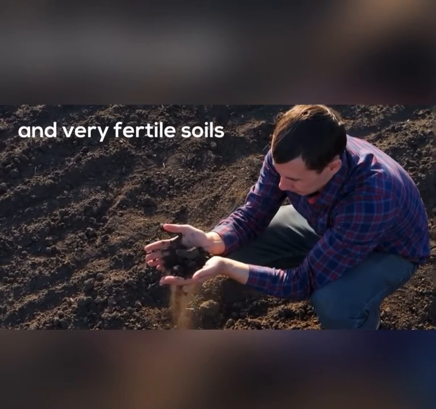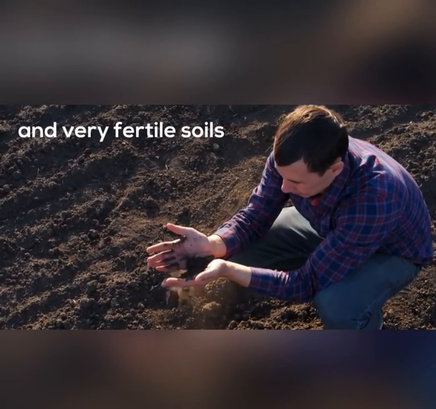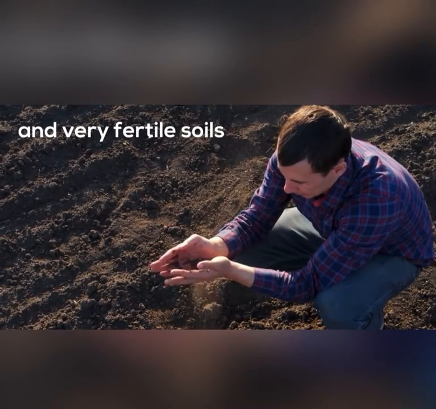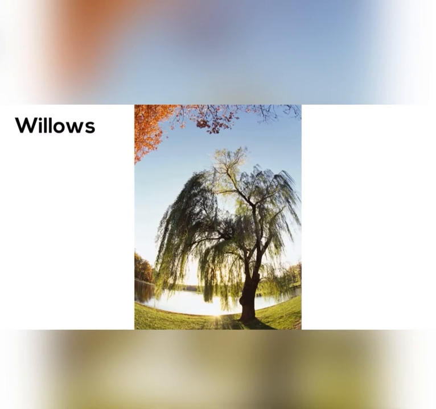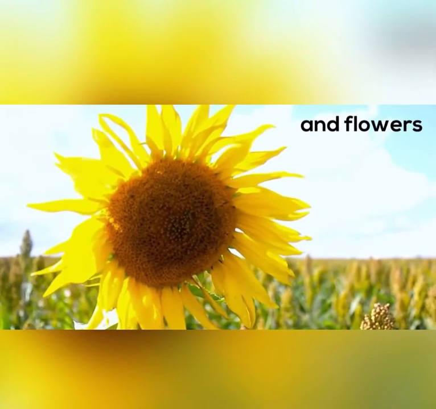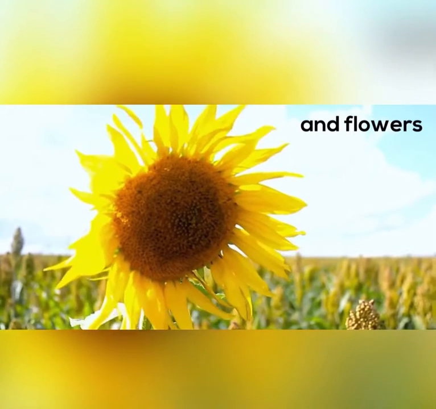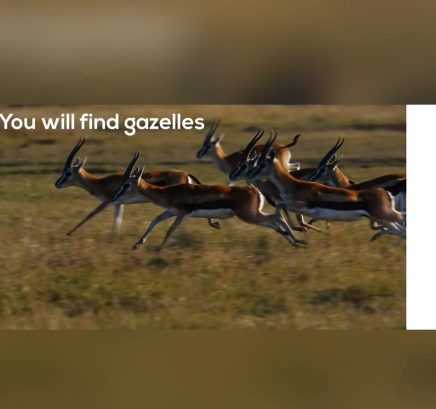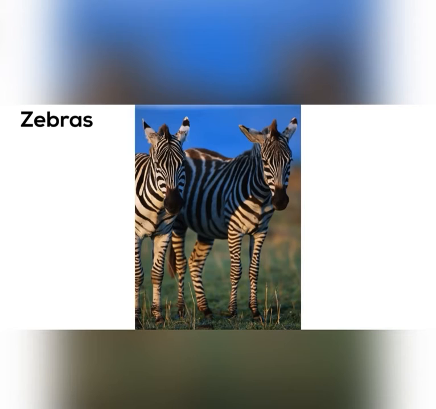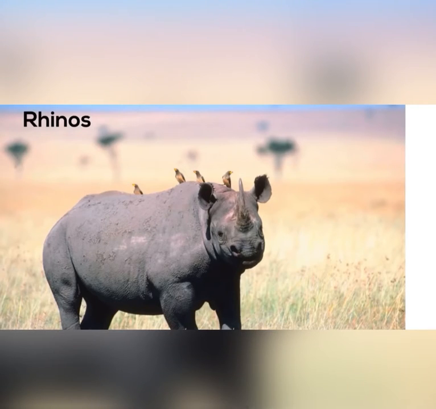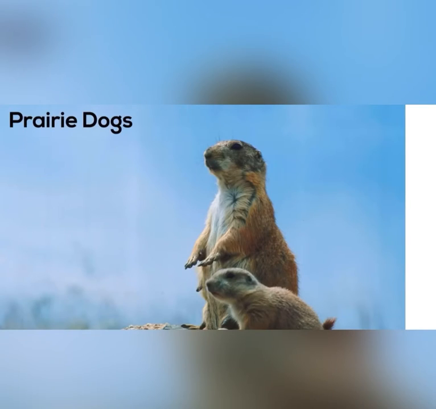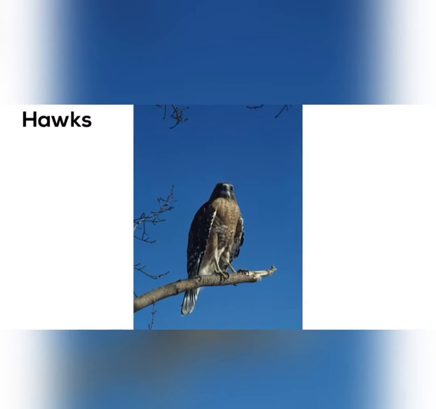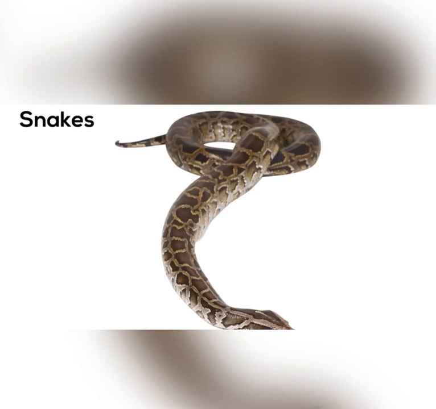And here are some examples for the plants and animals living in the grasslands. Like the oaks and the willows and the flowers, the gazelles, the zebras, the rhinos, wild horses, lions, prairie dogs, hawks, owls, snakes, finally the grasshopper.